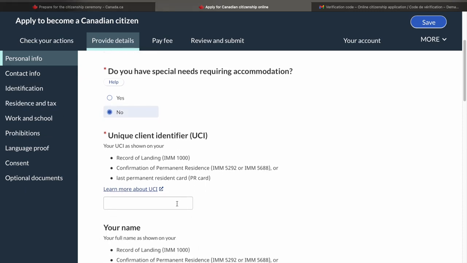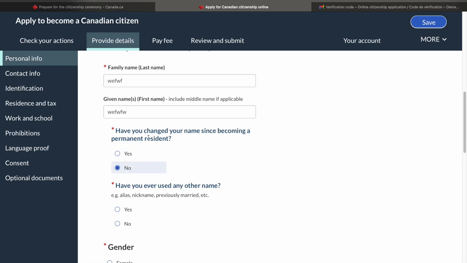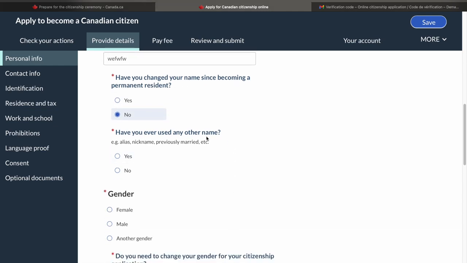A UCI number, so of course you need to provide some UCI number, whatever was mentioned in your COPR. So you need to go back to check that in your last application. I'm not sure if that is also mentioned on the PR card as well, but yeah, you can check that. Then of course you need to mention the last name. I'm just putting in some random names here. So I'll say no because generally most people haven't changed their names. Have you ever used any other name? I'll say no. Gender male.